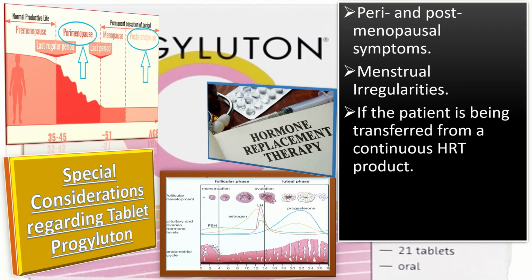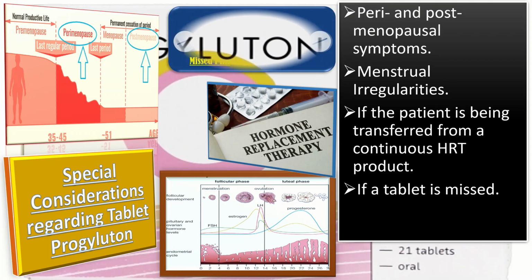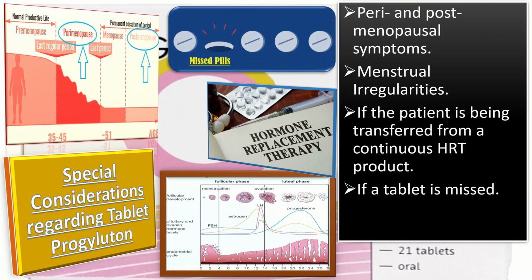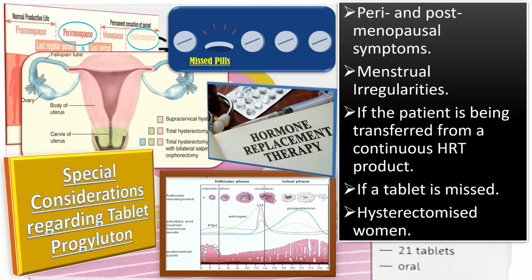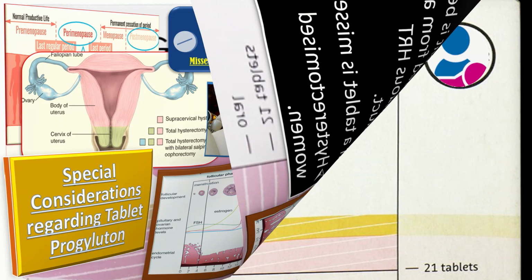And the next consideration is if the tablet is missed. If the tablet is missed, it should be taken as soon as possible unless it is more than 12 hours late. In this case, the missed tablet should be left in the pack and the next tablet taken at the right time. Missing a dose may result in breakthrough bleeding or spotting. Last is the case of hysterectomized women. Unless there is a previous diagnosis of endometriosis, it is not recommended that progestogen containing HRT be given to hysterectomized women.